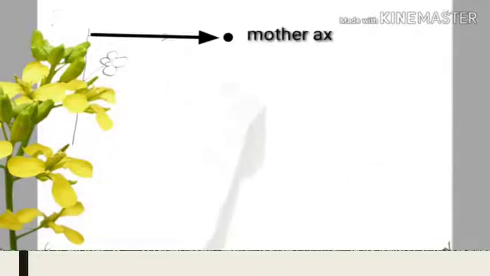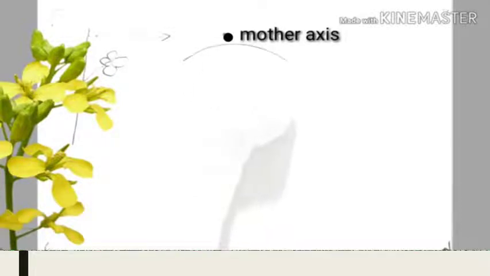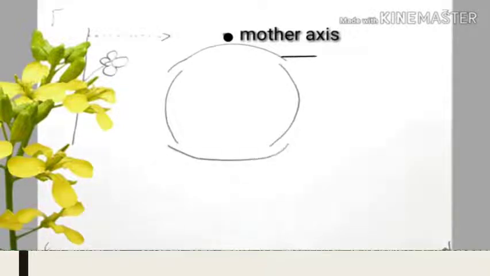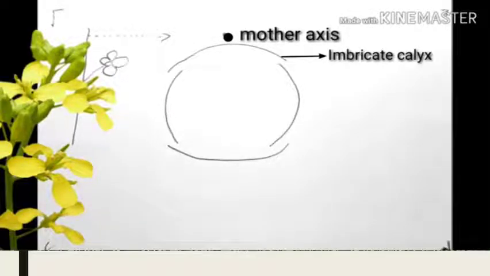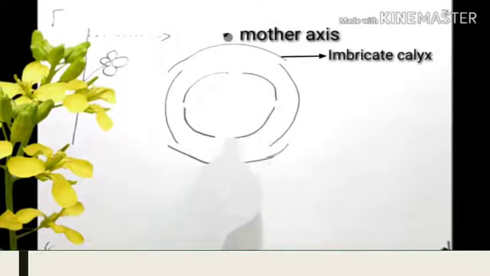Let us draw the floral diagram. This is the main axis, also called the mother axis, on which the inflorescence is present. There are 4 calyx, 2 outer and 2 inner. This type of arrangement is called imbricate. 4 corolla which do not overlap with each other. This arrangement is called valvate aestivation.